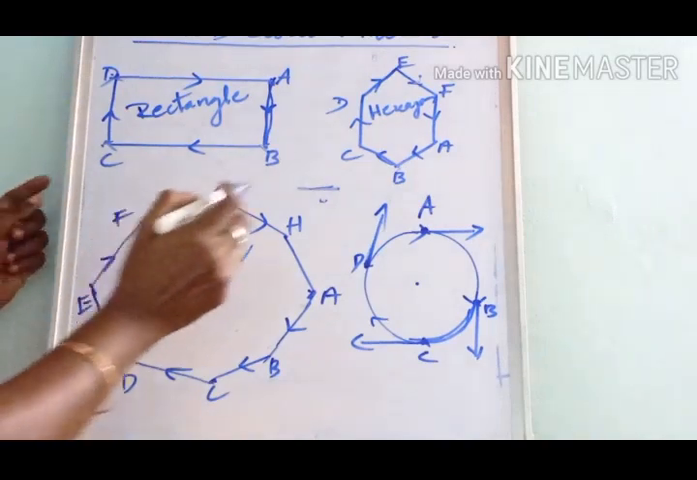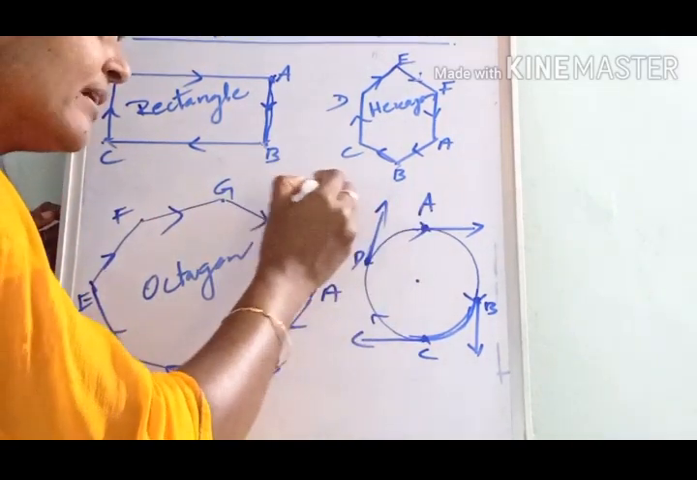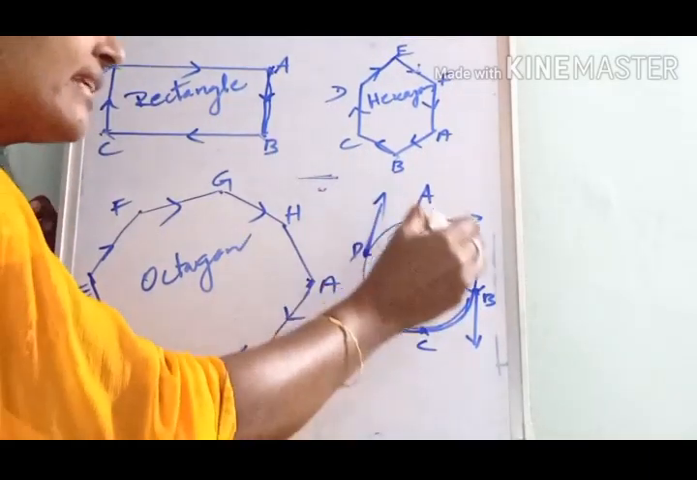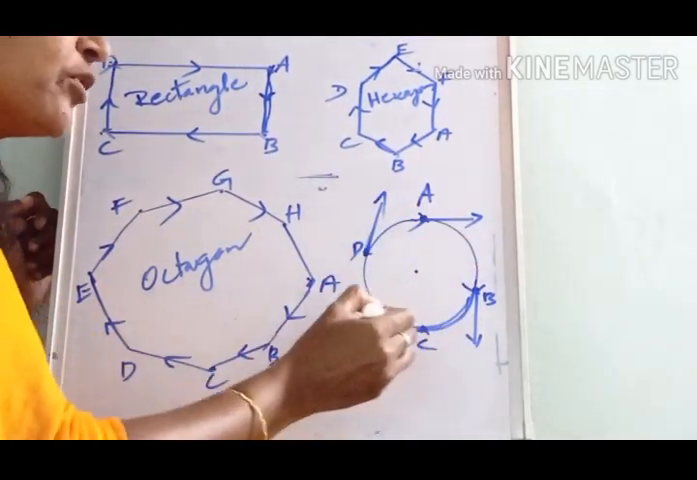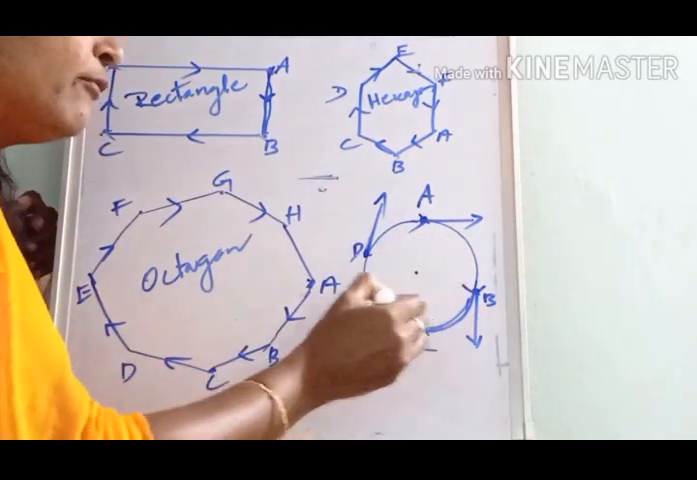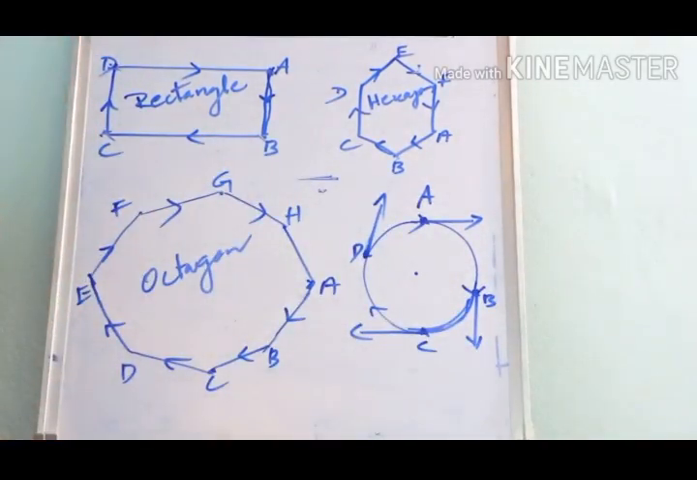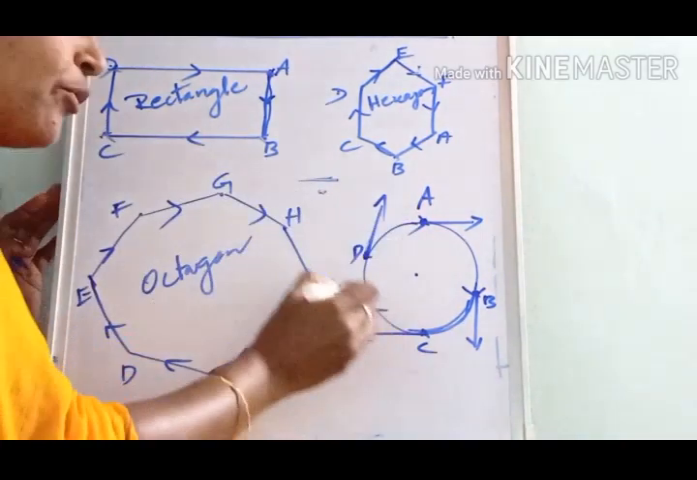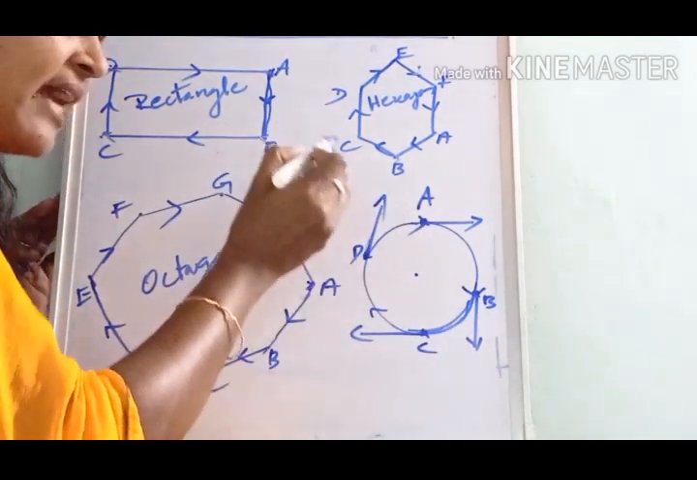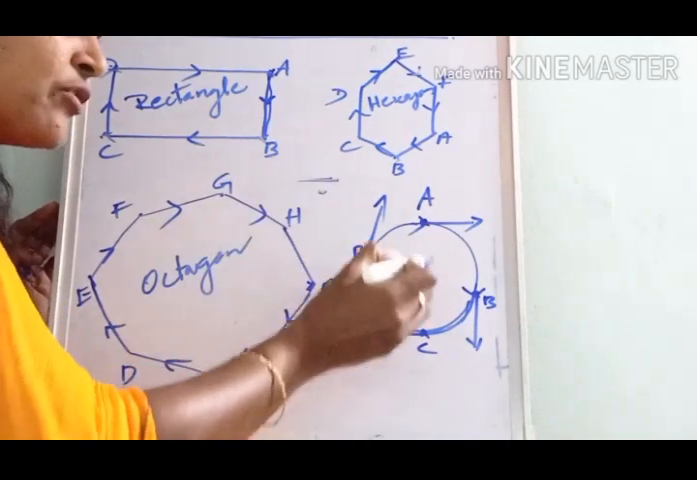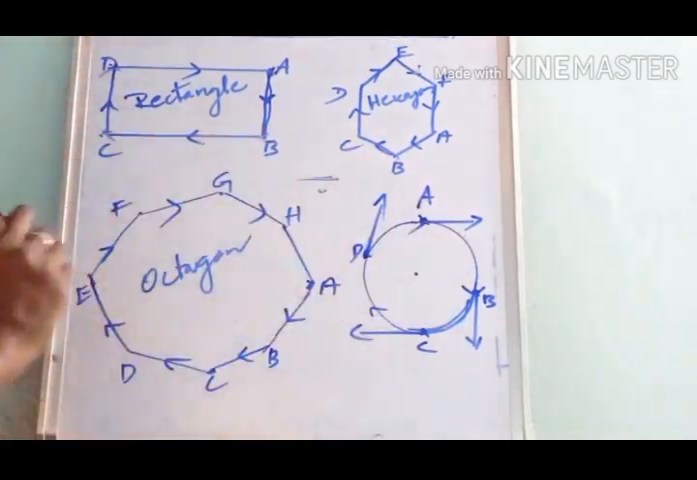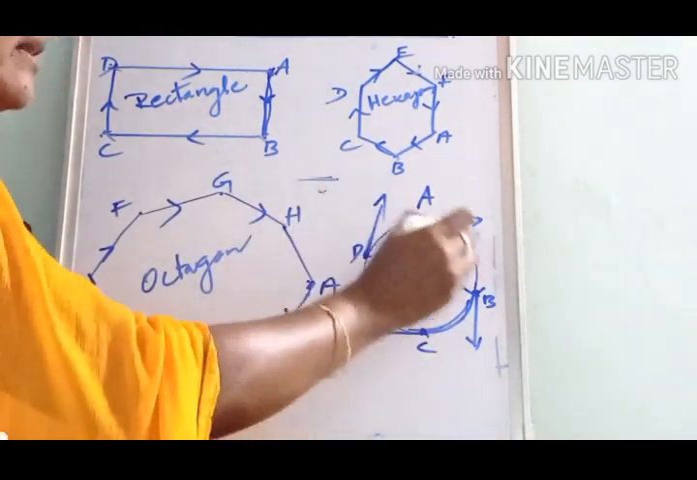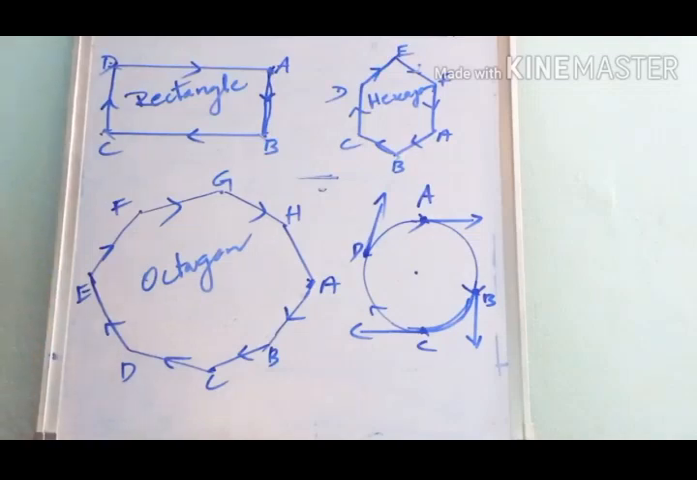Instead of each side, at every point that athlete has to change his direction of motion in order to keep himself around this circle. That is, when an object moves along a circular path, that object has to change its direction of motion at every point. Then only can that object keep itself around a circular path.